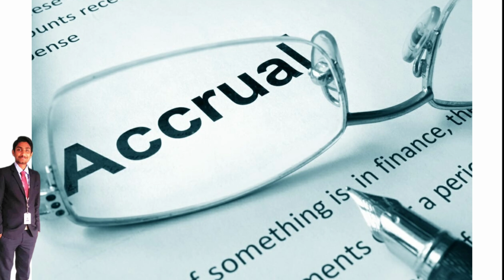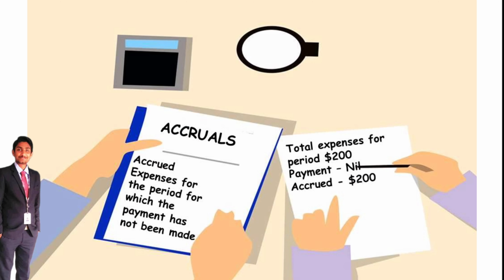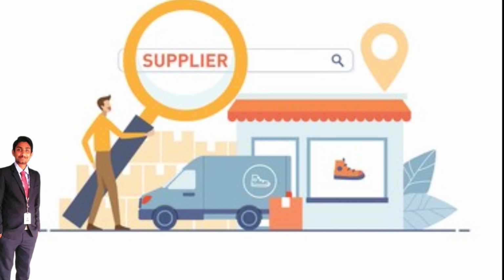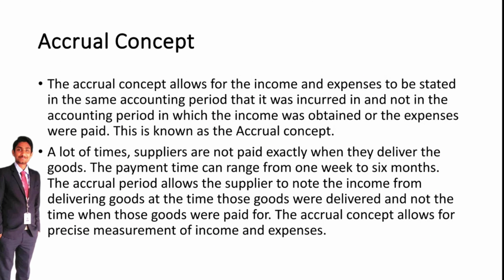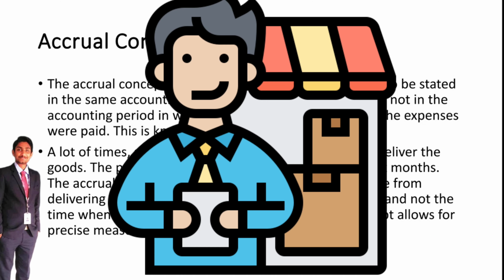And the last one is the accrual concept. The best example of the accrual concept is that a lot of times suppliers are not paid exactly when they deliver the goods. The payment time can range from 1 week to 6 months.